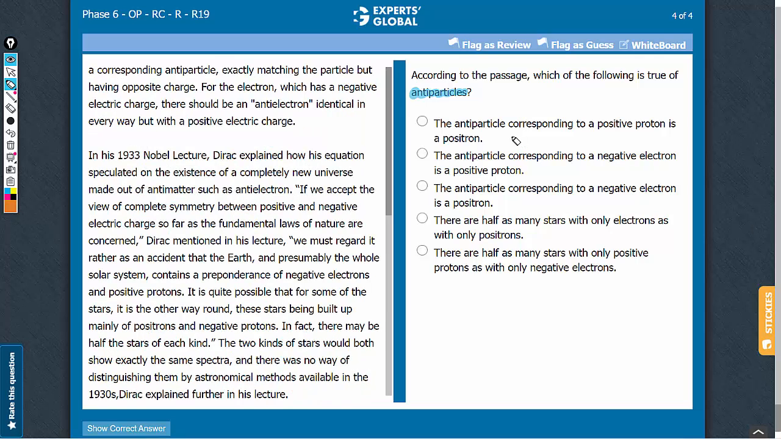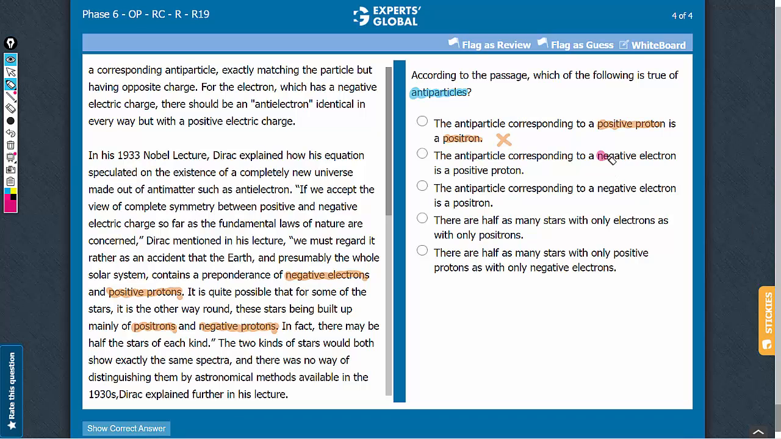Answer choice A, the antiparticle of positive protons is a positron. The third paragraph mentions that negative electrons and positive protons have antiparticles in positrons and negative protons, respectively. So positron is the antiparticle of negative electrons and negative protons is the antiparticle of positive protons. So this answer choice suggesting that the antiparticle of positive protons is positron is incorrect. Let's eliminate this answer choice.